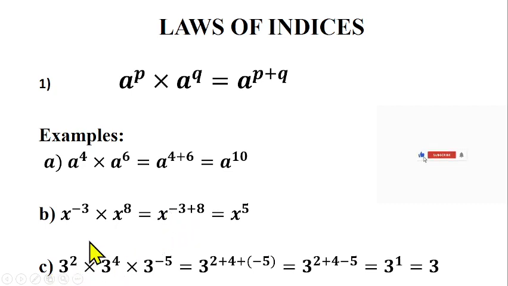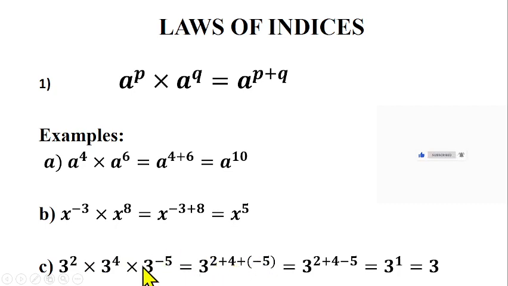Another example is what you're having here now. This one is more than the previous one. You're having 3 raised to power 2 times 3 raised to power 4 times 3 raised to power minus 5. So we can see that they have the same base, and you're having multiplication in between all of them. So what can we do? We can pick one of the bases, since they have the same base, then add the powers together.